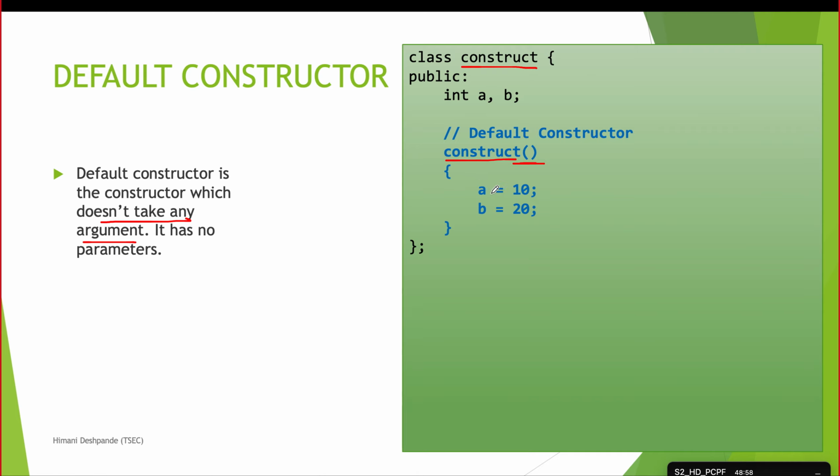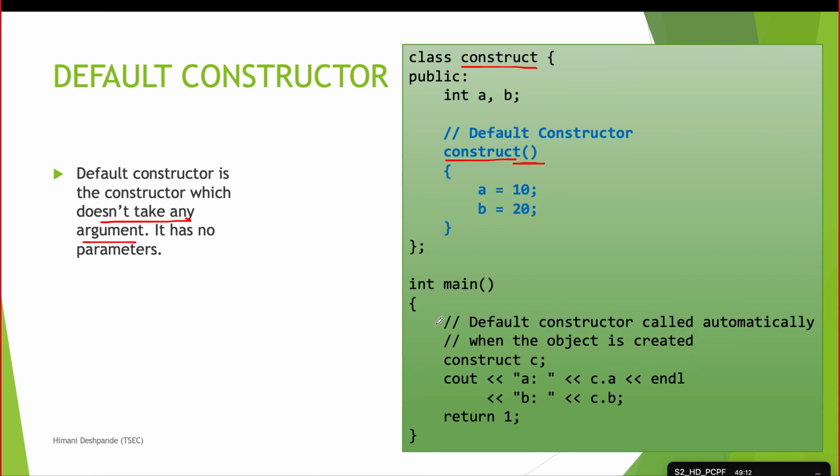Next, what it is doing: initializing A to 10, B to 20. So your default constructor is also used to initialize only. The only thing is it will not be taking any input. Now in the main function, how will this constructor be called? We will simply write construct C. So we have created an object C of the class construct. The moment we create this object, this function will be called.